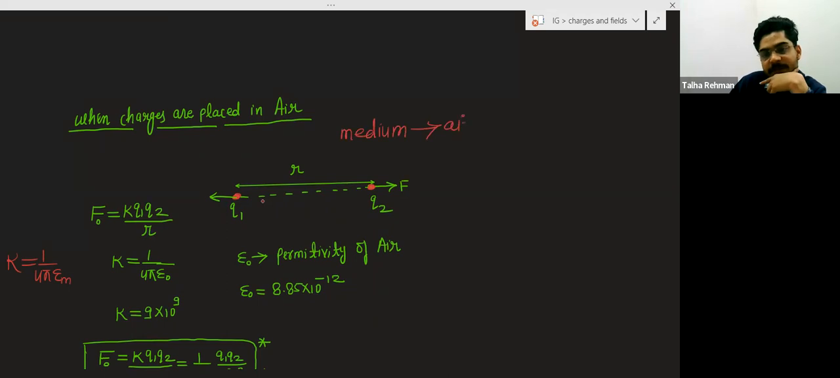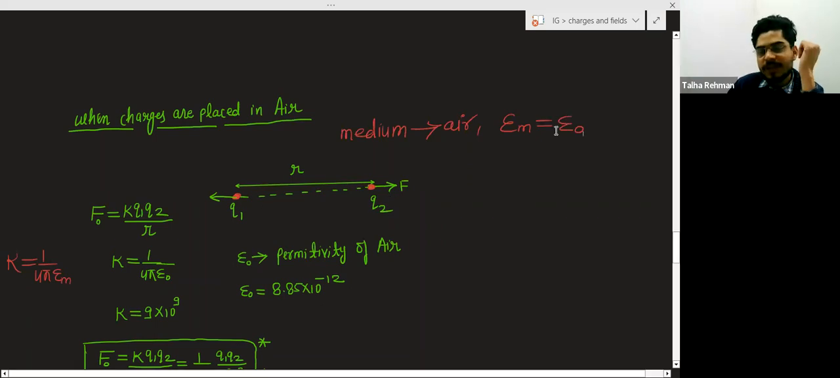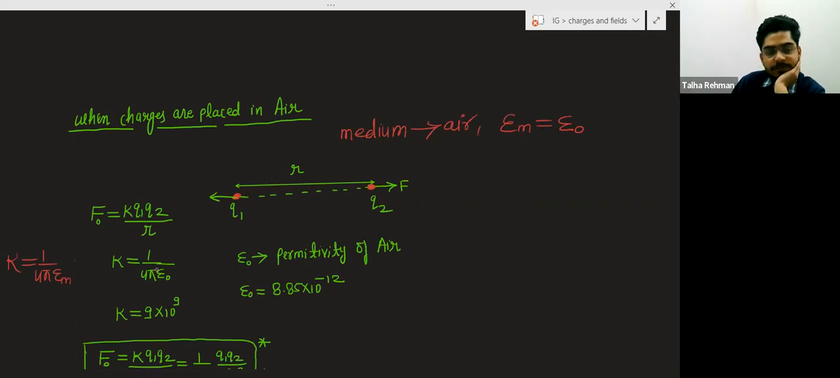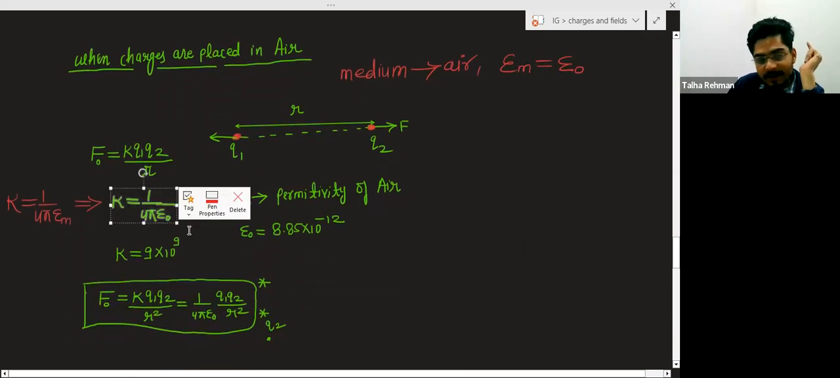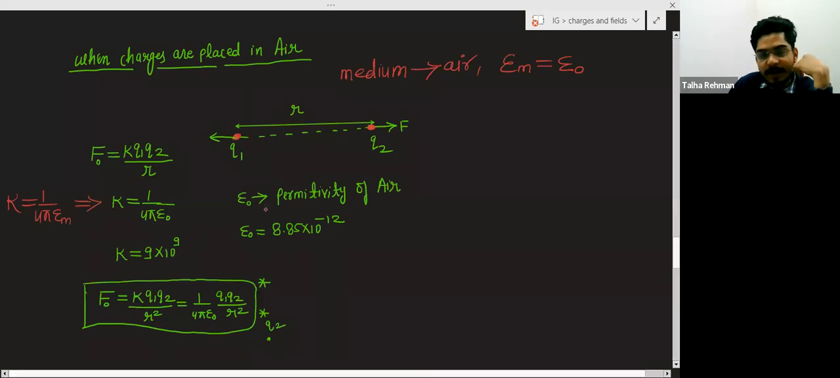Air is the medium. And for air, the absolute permittivity of the medium will be known as epsilon naught. We represent for air, epsilon m is equal to epsilon naught. This is a way of representing. So this epsilon m becomes epsilon naught, and this formula will change. The value of K in air is 9 into 10 to the power 9, and epsilon naught is the permittivity of air. Basically, you can say this is the absolute permittivity of air.